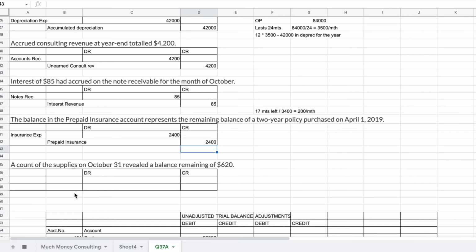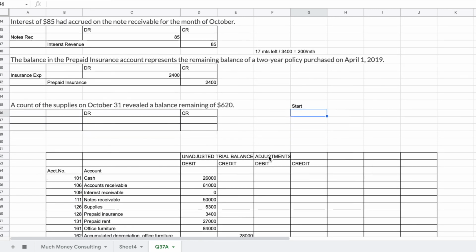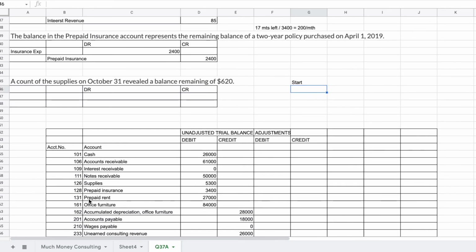Finally, a count of supplies on October 31st revealed a balance remaining of $620. So the question is, how much was there to start? Let's go look at the balance in supplies, $5,300. And now there's $620 left. So the amount used must have been the difference between the two.